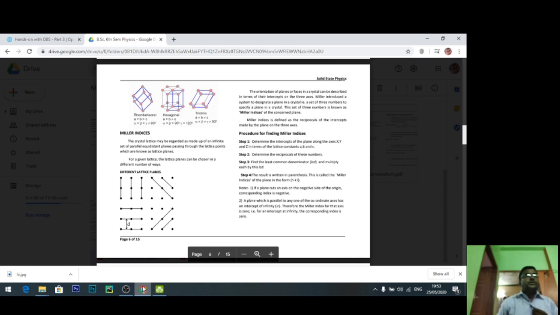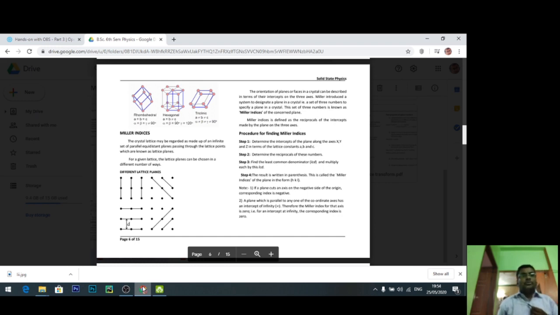Okay, now let us discuss Miller indices. First we discuss what Miller indices are. The crystal lattice may be regarded as made up of an infinite set of parallel equidistant planes through the lattice points, which is known as the lattice plane. Miller indices means what? Let us discuss this one. It is the system to designate a plane in a crystal: a set of 3 numbers specifies a plane in a crystal. This set of 3 numbers is known as the Miller indices.